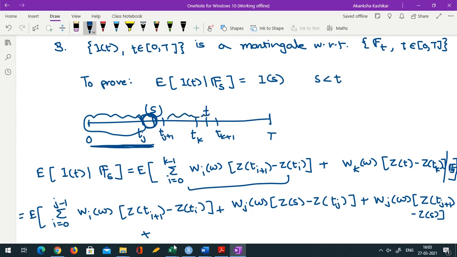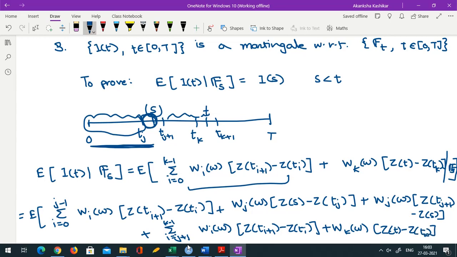Okay, so again they are of the same form, so I can say maybe the sum over i going from j plus 1 to k minus 1 of w_i(omega) times (z_{t_{i+1}} minus z_{t_i}), plus the kth interval, so w_k(omega) times (z_t minus z_{t_k}), and whole thing given Fs.